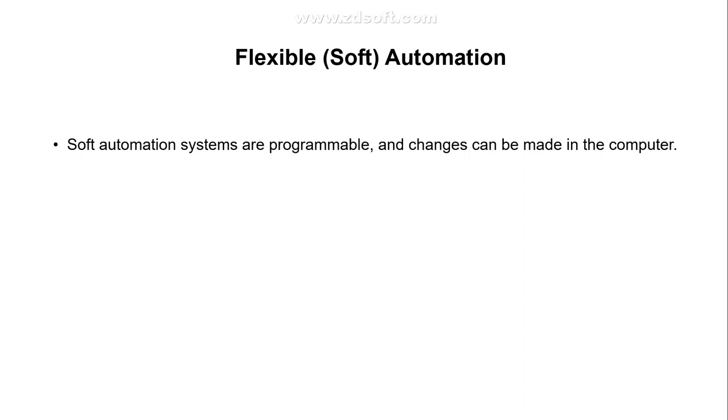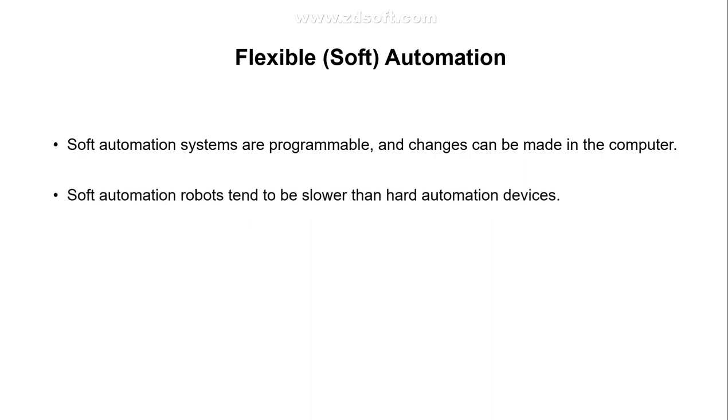You can have a certain level of changes in the machines and electronic devices used in the production system. Soft automation tends to be slower than hard automation devices, so they are comparatively slow relative to fixed automation.